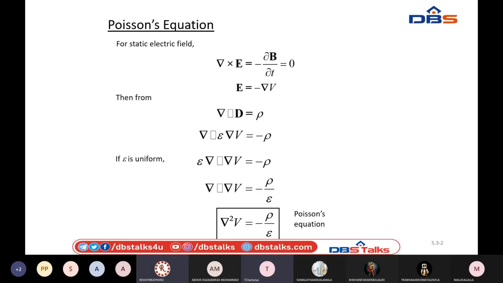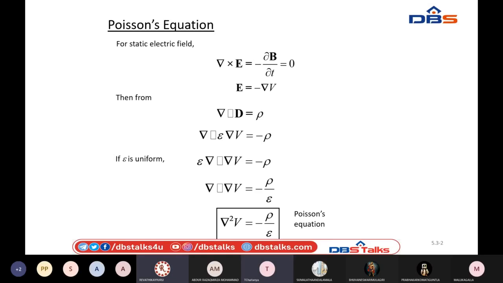And from the Gauss law, we know that del dot D equals rho. Also D equals epsilon into E. So I can substitute in place of del dot D by epsilon into delta V. See how the equation will turn.